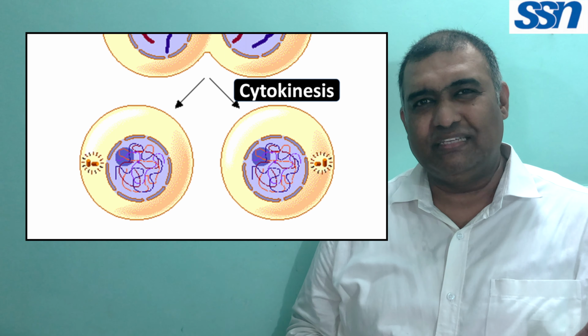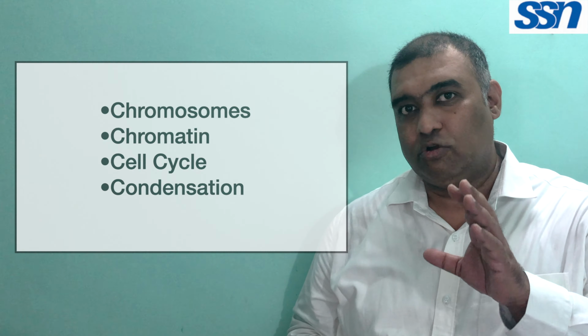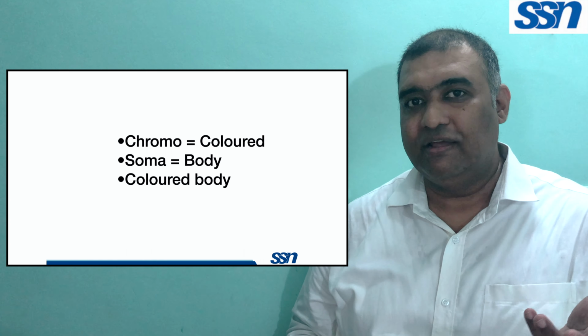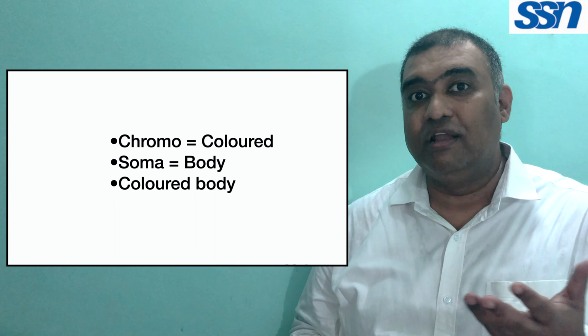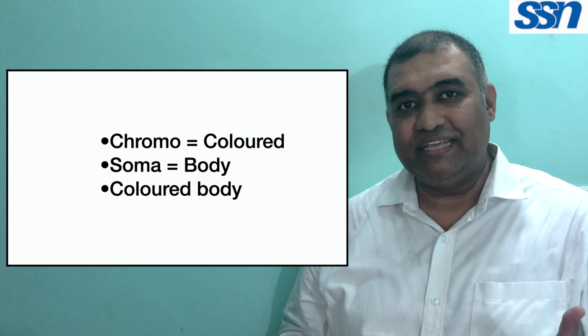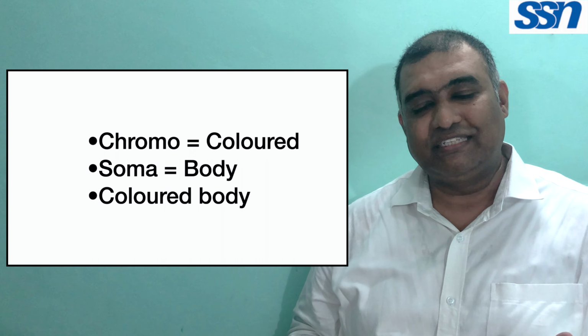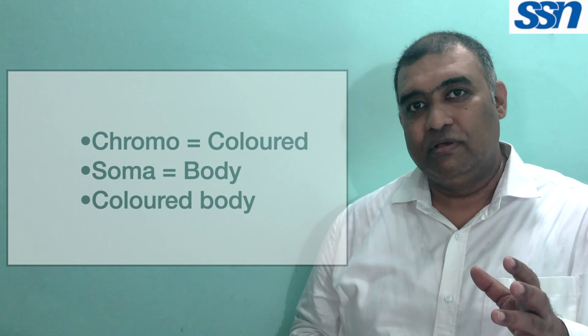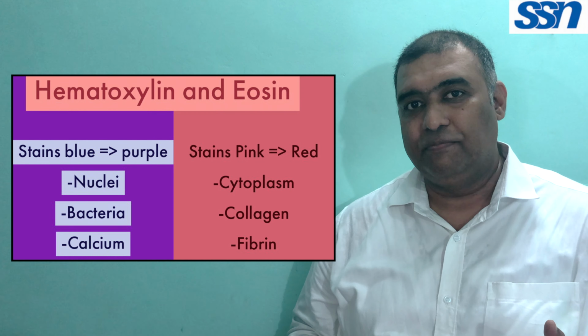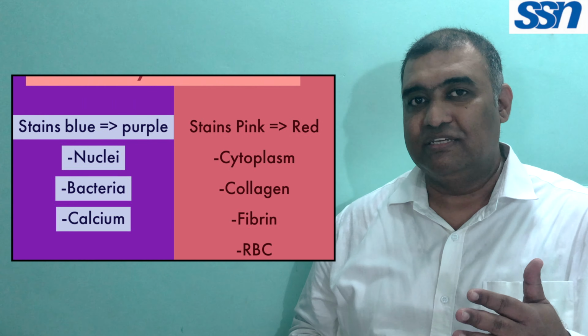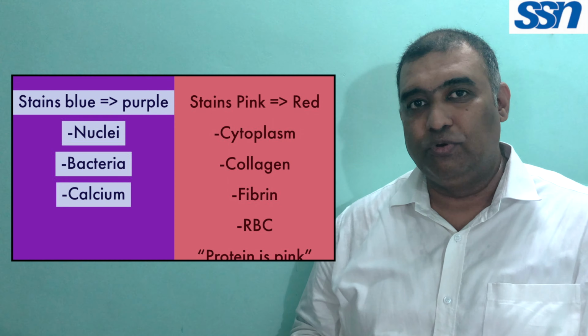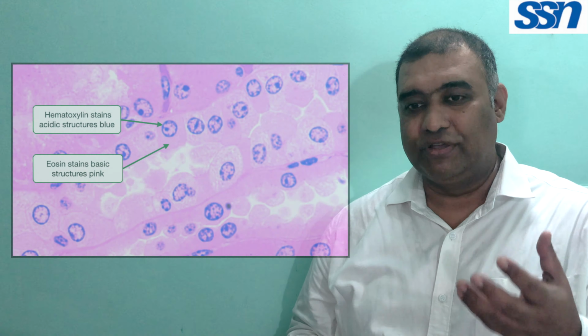We should summarize some terms that we will need to know to learn cell division. The first one is the chromosome. The word literally means chrome means color and zome means body, so a colored body. The DNA inside the cell is an acidic material which can take up basic dyes like hematoxylin. This hematoxylin colors the nucleus deep blue or dark purple, and then we can see it under the microscope.